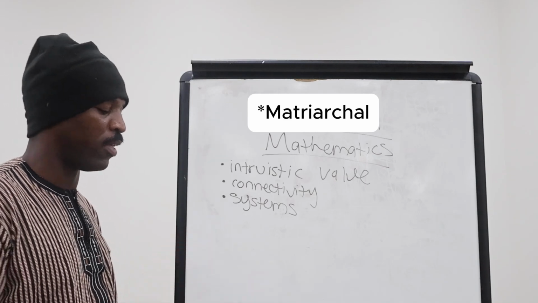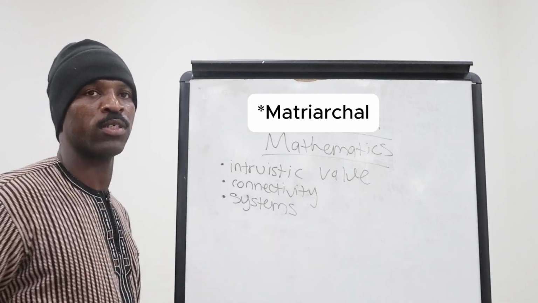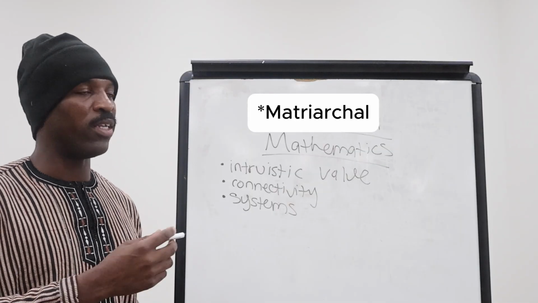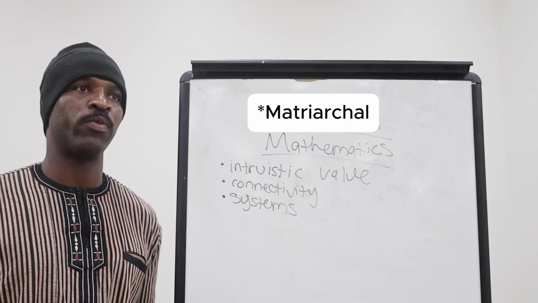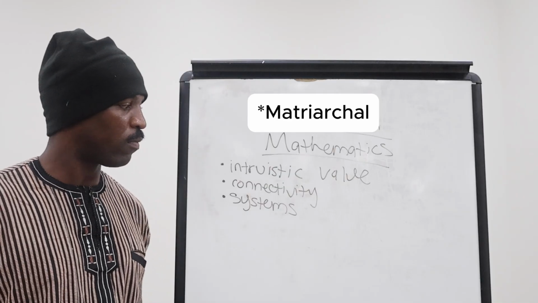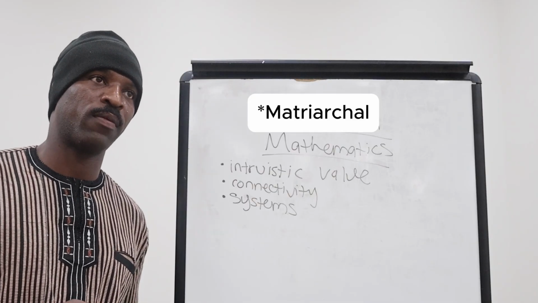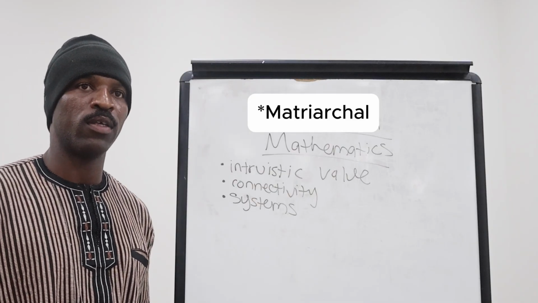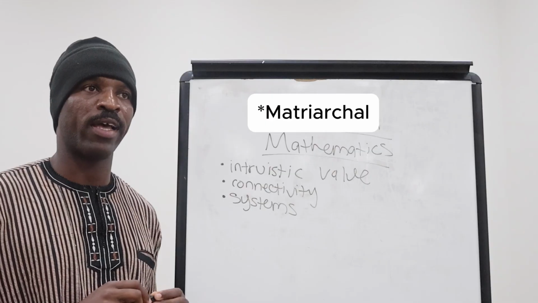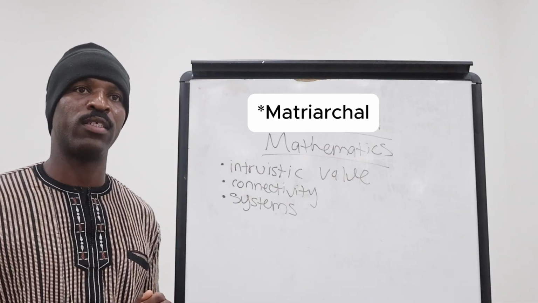Connectivity, I'm going to talk about connectivity and also systems. But first I want to discuss this word here, value, because also a part of today's class is value and appreciation for matriarchal mathematics and feminine energy. This is where we'll start to discuss and understand the properties of feminine energy more, right? How do we value things? In order to value something, you have to associate it with a quantitative or qualitative aspect, which means that first, in order to value something, you must first acknowledge it.